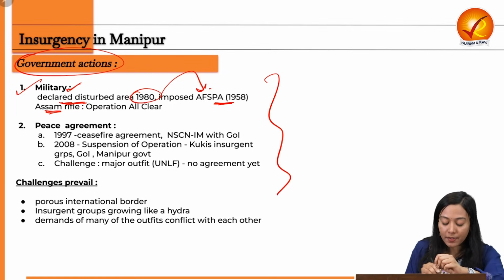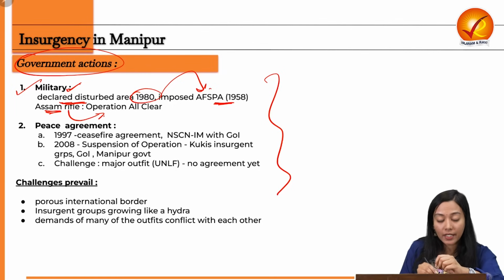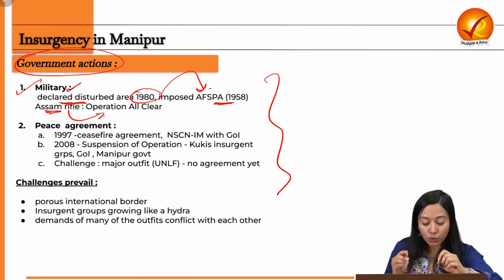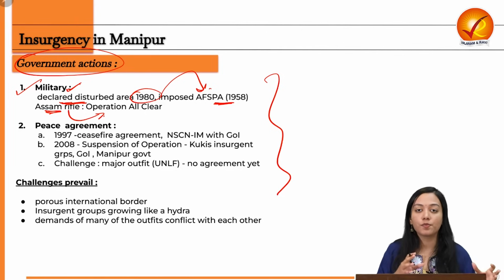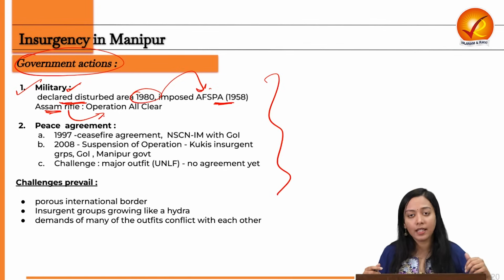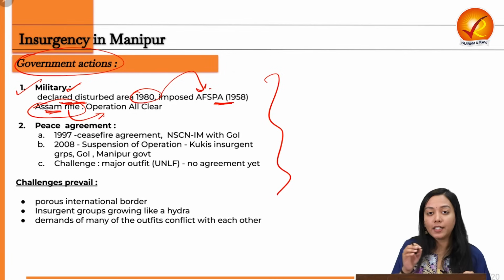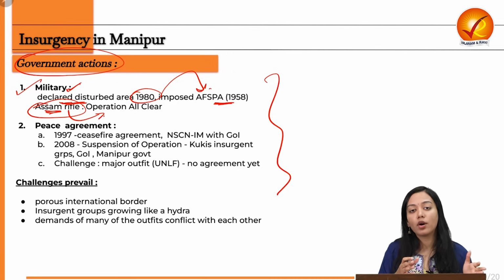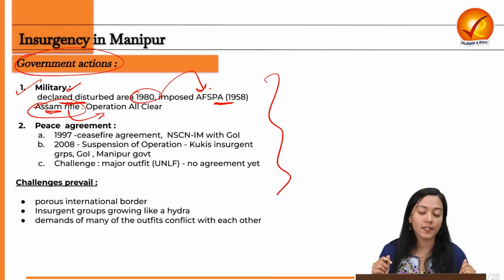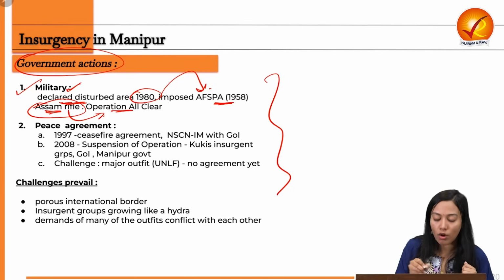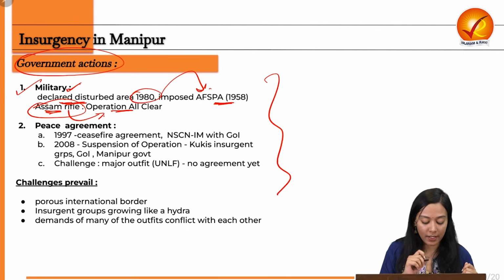Next is the Assam Rifles having the operation, or creating Operation All Clear, in order to neutralize some of the militant groups and bringing them back to valleys, because most of them resort to hide in the hill area. So therefore, Assam Rifles, which is the paramilitary force working to ensure the internal security of the northeast region, has created Operation All Clear, and that has been effective as well.